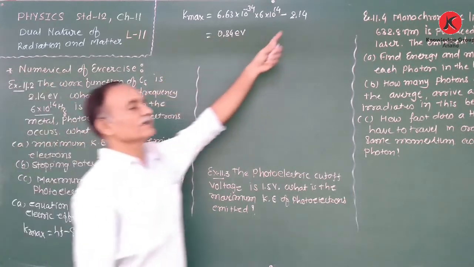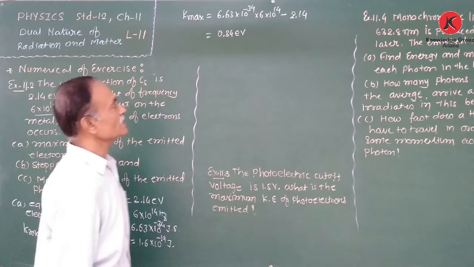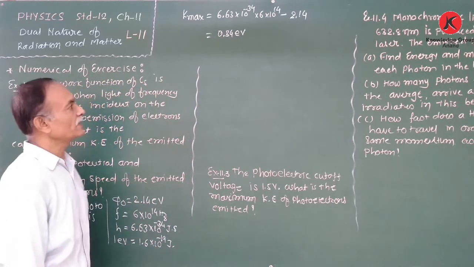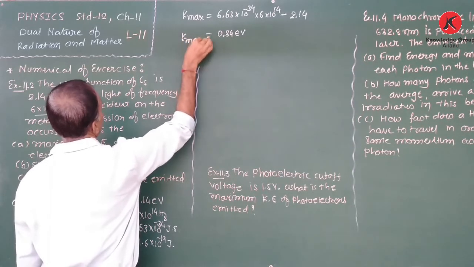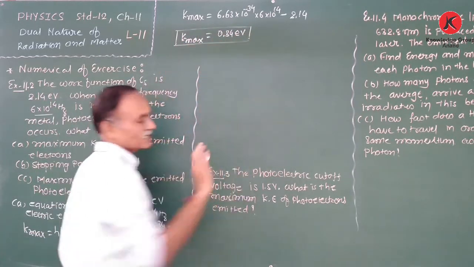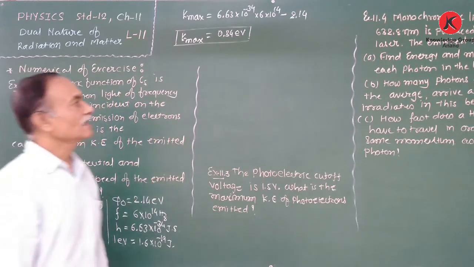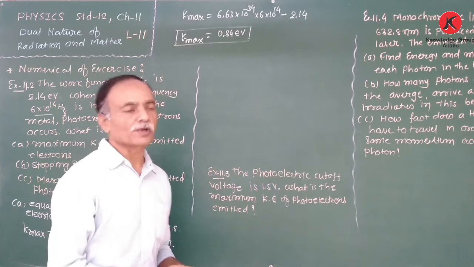Because the work function is given in electron volt, the answer is also in electron volt after the subtraction. So the maximum kinetic energy in electron volt is this. But generally we use the maximum kinetic energy in joule.